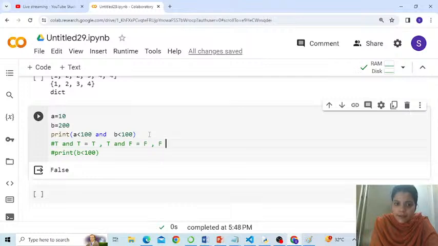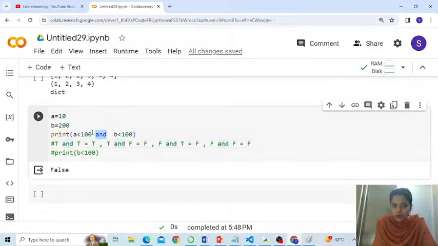False and true is also false. And of course, false and false is going to be always false. Right? So for the AND logical operator to give you output as true, both the conditions you are checking must also be true. Only if both the conditions yield true, the final outcome by AND will be true. Is that okay? Right? So true and false.